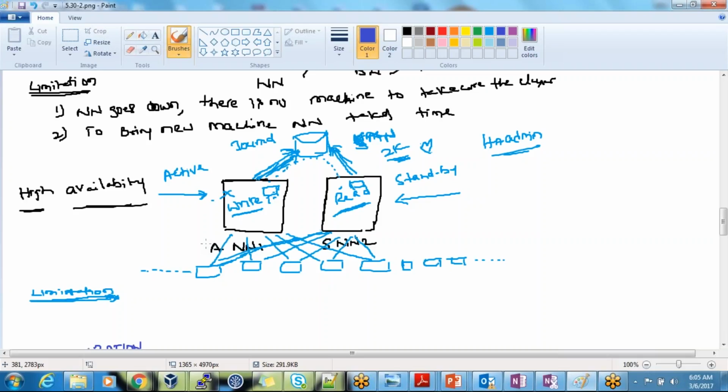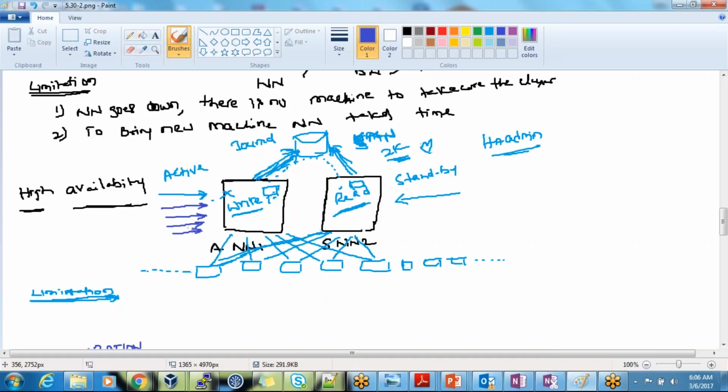Compared to our previous generation, it's having two, so it should be better, right? It is better when you have only read operations. Let's say I keep loading the data, I'm writing the data. Our previous design was doing write and read both together in the same machine itself. Now we are providing two machines, one for write, one for read. Exactly. So it should be better.